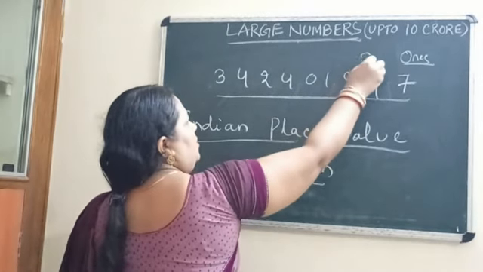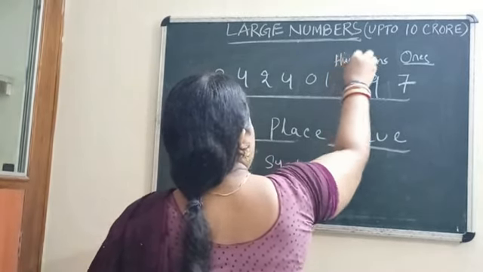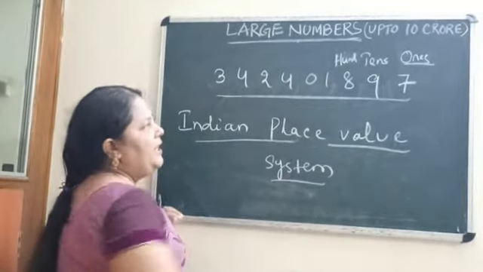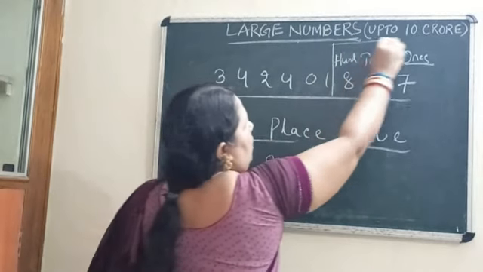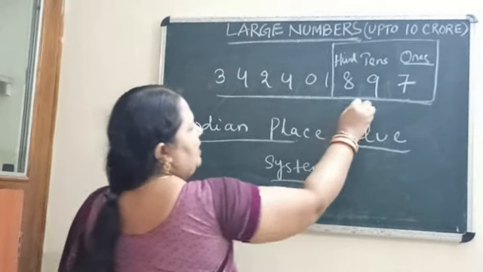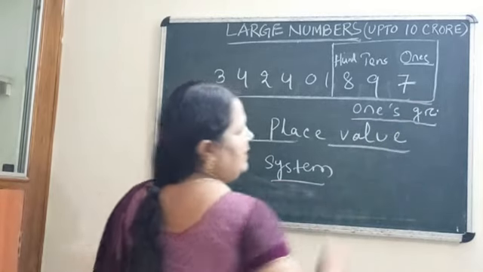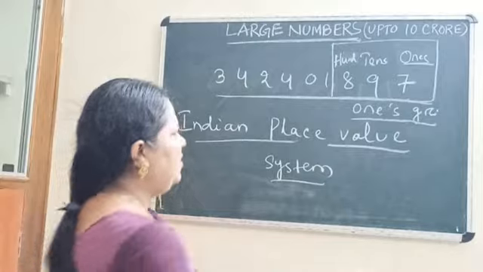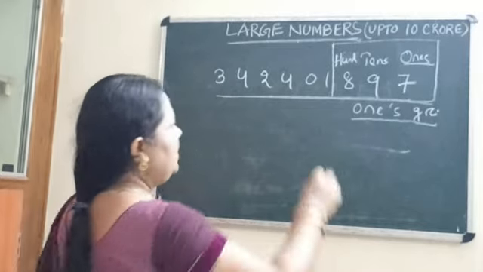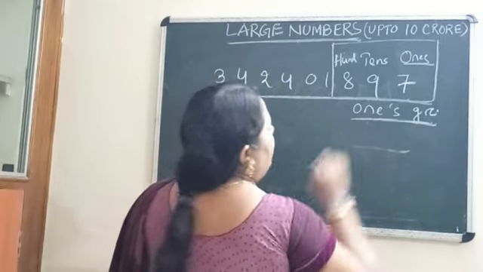Next comes tens. Next place is your 100. Ones, tens, 100. This is coming under one group. Remember this? This is coming under one group, that is called the ones group. We can say this is a group or period. How many places? 1, 2 and 3 from the right side. So this is your ones group.